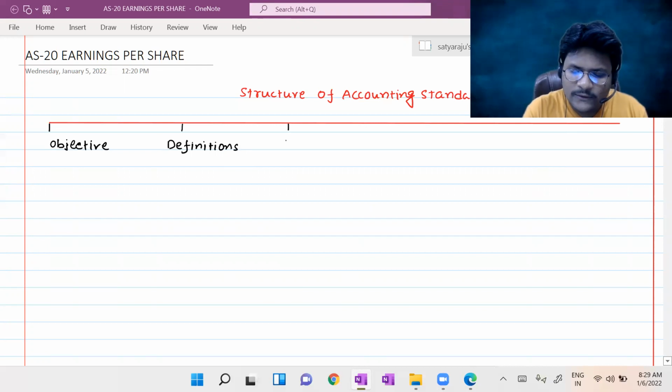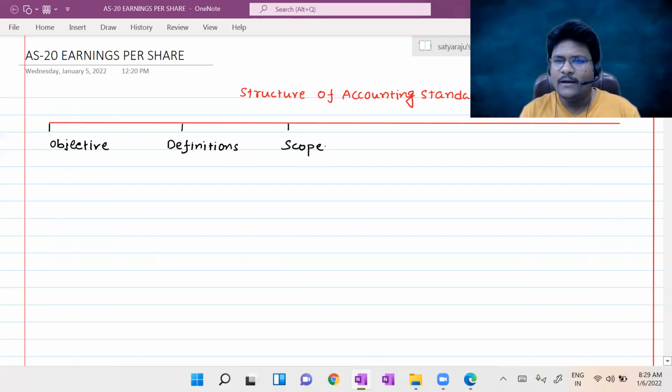Then the scope paragraph. Scope is nothing but applicability. There are two different places where we deal with the applicability factor. The applicability of accounting standards, we already did as a part of introduction to accounting standards in Group 1. Entities are broadly classified into corporate and non-corporate. Then corporate into SMC and non-SMC, and non-corporate entities into level 1, level 2, level 3. Right now, another level has also been added, which is level 4.